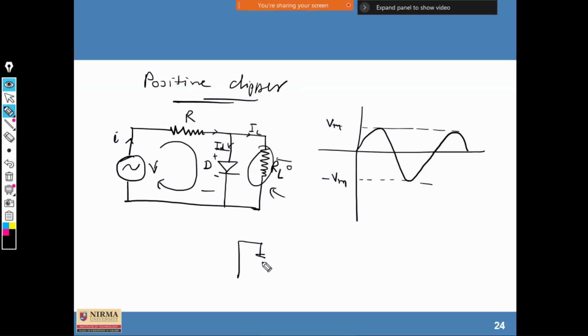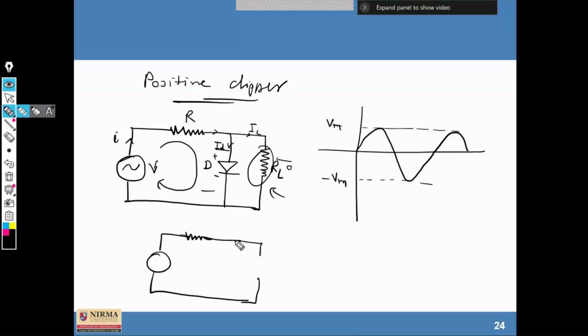So this is your load and this is a short circuit. The diode is a short circuit during forward bias. What happens during a short circuit?